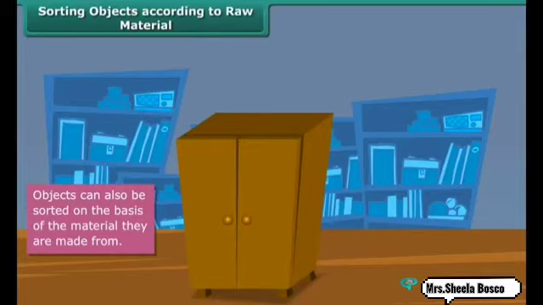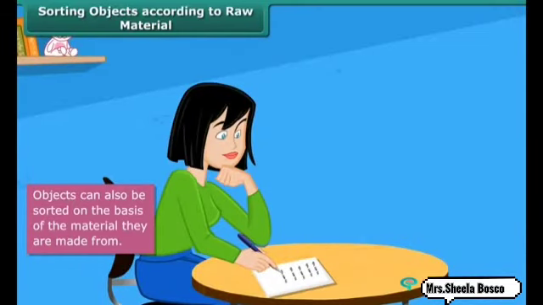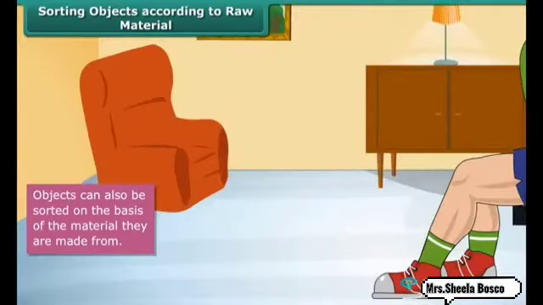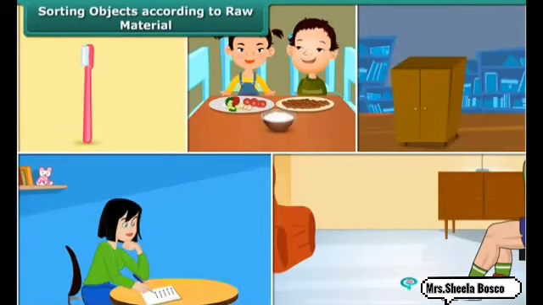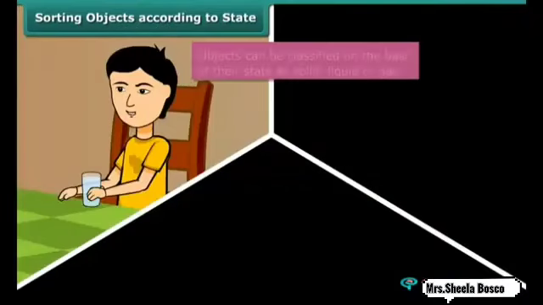Your notebooks are made up of paper. If you go to the living room, it may be resin or sponge or some rough materials. In our house itself, there are so many things. Some are made up of cotton, some of silver, some of jute, like that.